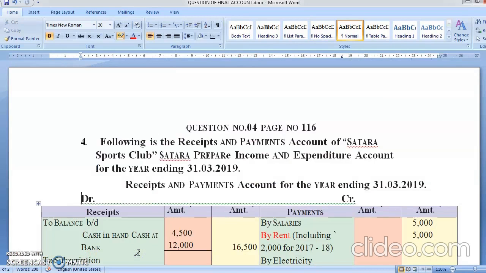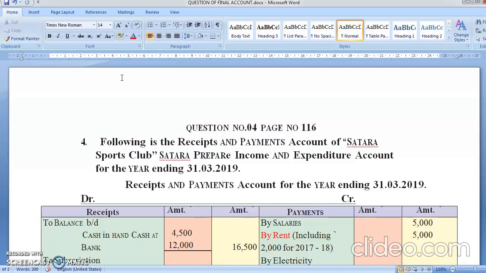Are you correct? In NPO, they give you receipt and payment account. I think receipt and payment account is the word which you have already learned in your 11th standard. This term was used in cash book. Do you remember it? And what was the cash book? The cash book has a recording of all the payment which you have made and all the receipt which you have received. In short, if I talk about the cash book, whatever money you spent for the business and whatever payment you received, all of it is in the receipt and payment account.